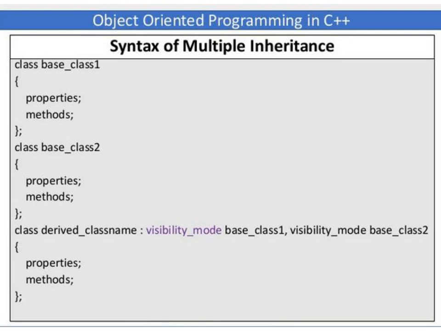So you specify the visibility mode, then base class 1, then a comma, then again the visibility mode for the next base class 2. Then you specify the required properties and methods in the subclass. So here we have two base classes and one derived class.